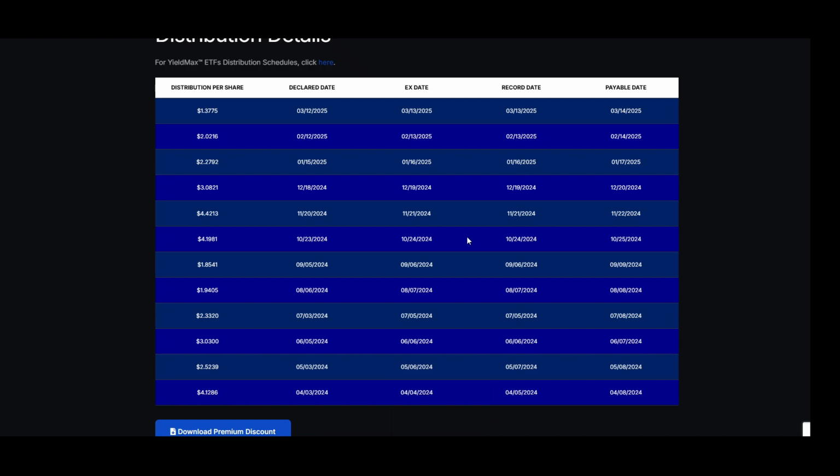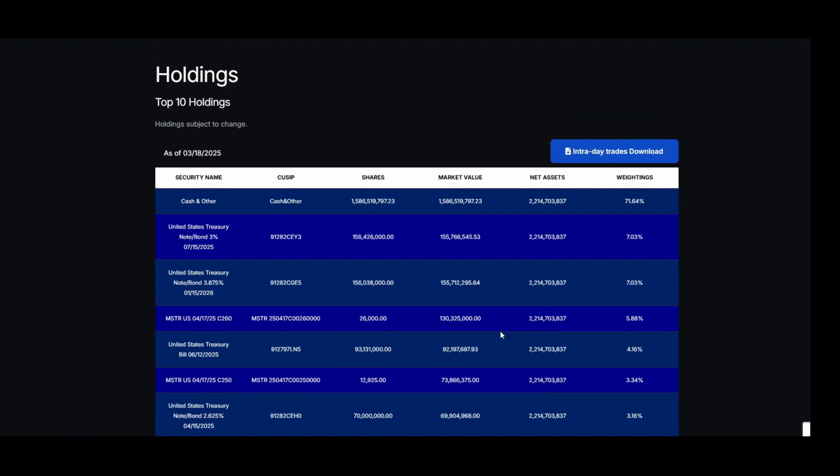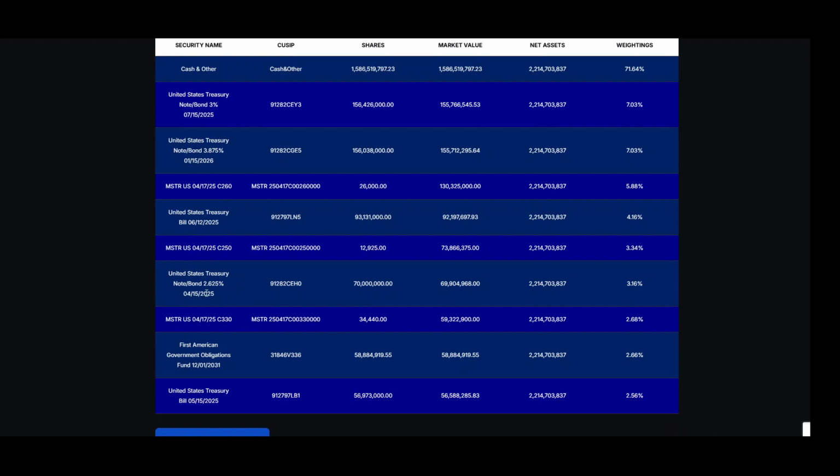Okay, so we had that distribution average of $2.77, and we have net assets of $2.21 billion. Still has the same expense ratio. And here are the holdings. And again, you'll see a lot of treasury notes and bonds throughout here. And that's just a way that they can capture a little bit of guaranteed money, and that's what helps pay those distributions as well. But they do still have the April 17th 330 call right here,